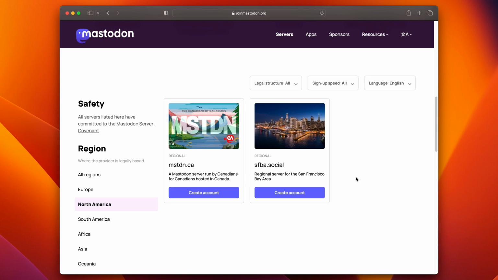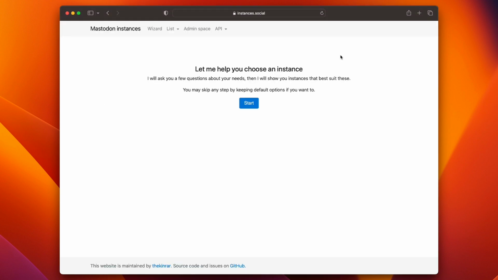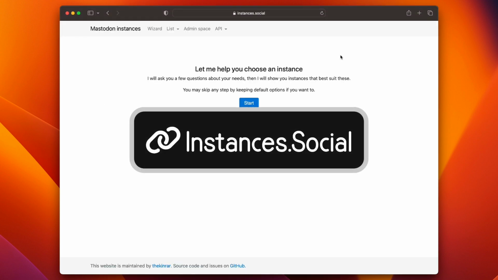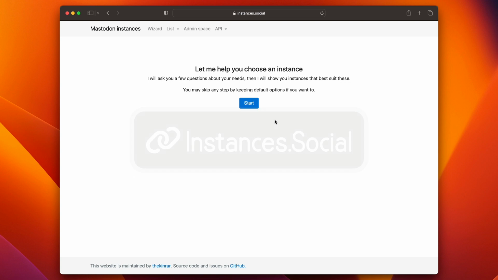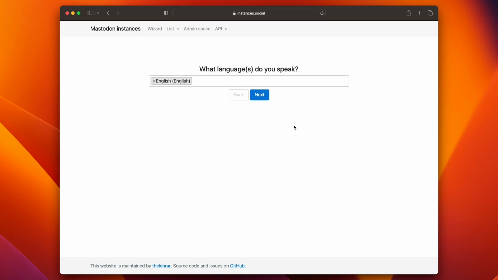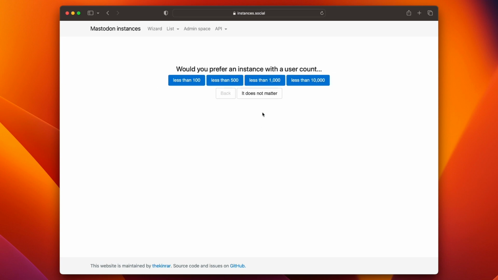So let's take a look at a website to figure out where we want to sign up. One of those resources is Mastodon Instances, which you can visit at instances.social. It has a step-by-step guide if you want to do it that way, or you could search a list. Let's go ahead with that wizard. We'll click on Start. I'll say English. And then you can search instances by the number of people. So it could say it does not matter.